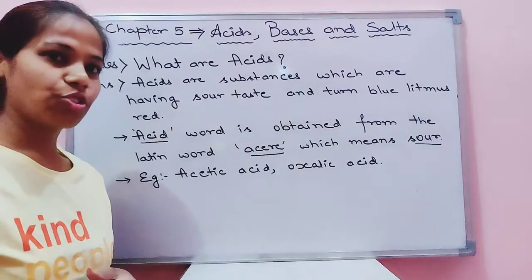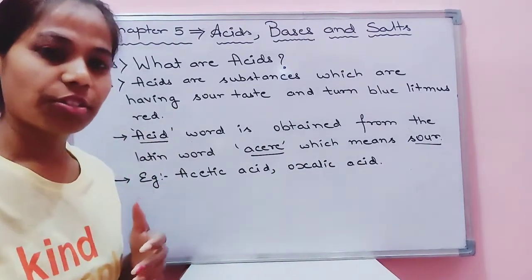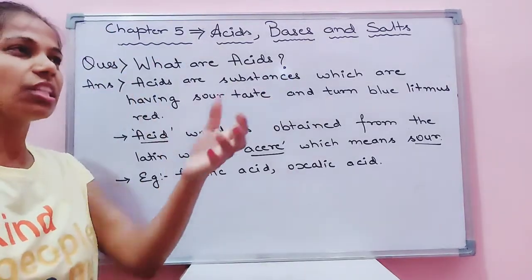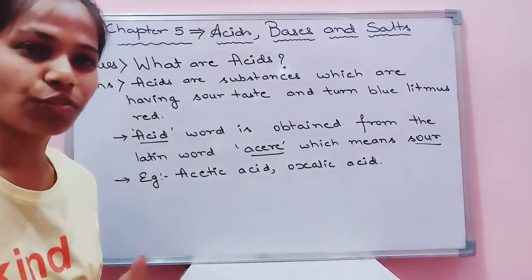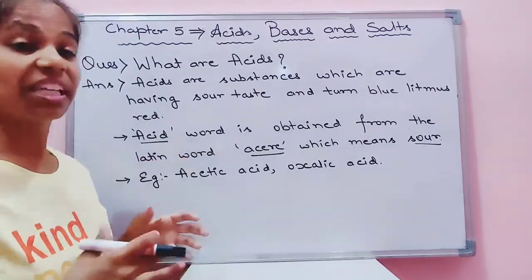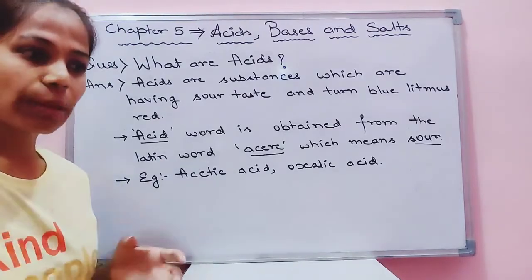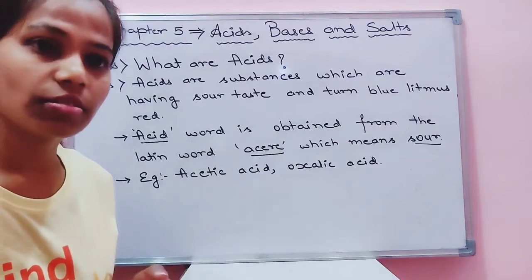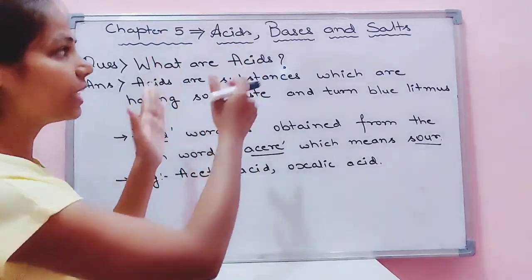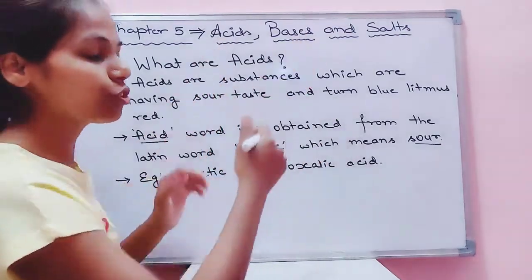Let's start the first topic of the chapter, children. Let me introduce you first. What are acids, what are bases and what are salts? Children, these are the basic contents which are found in the organic and inorganic substances. These are the main contents which are found, and we classify them on the basis of their properties. There are some basic properties which are found only for acids, and some basic properties which are found only for bases.